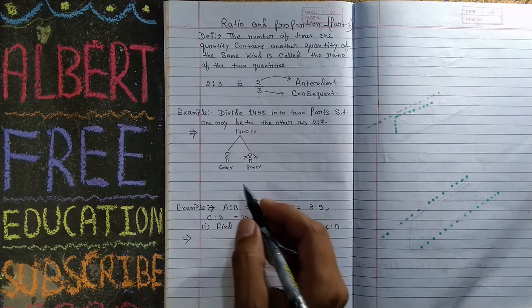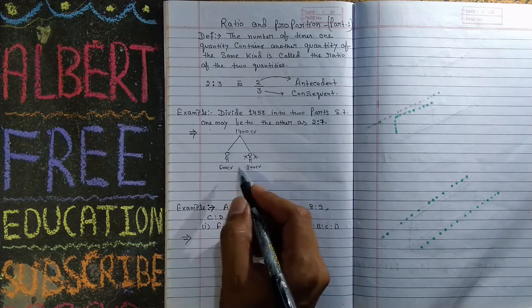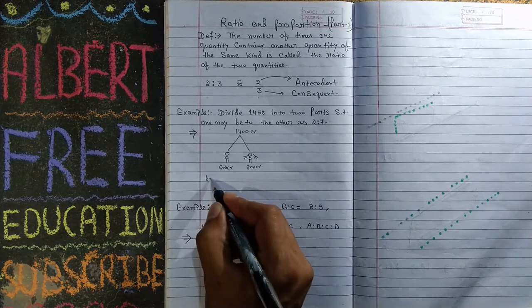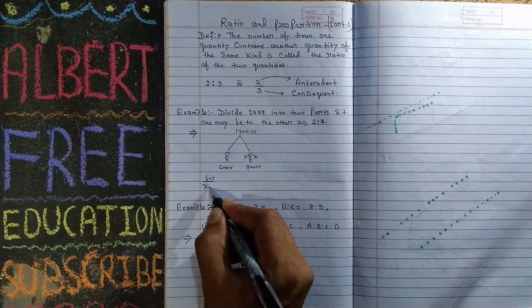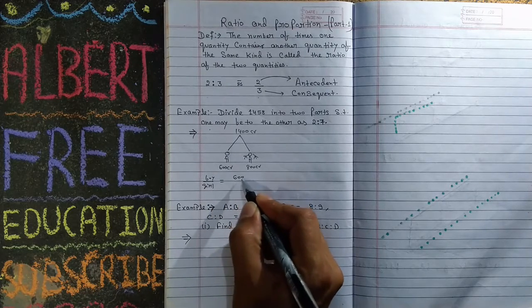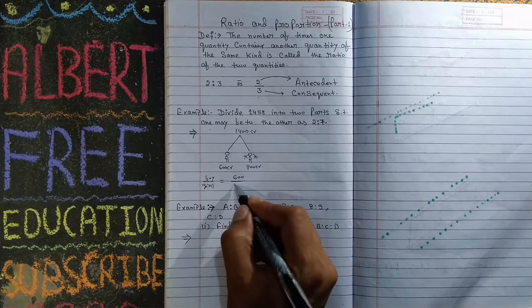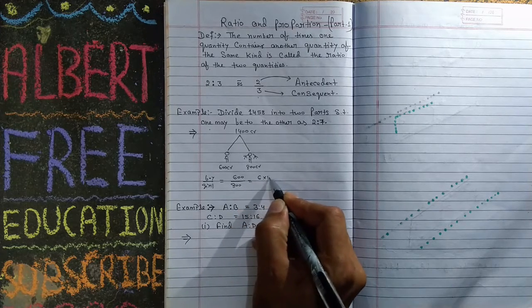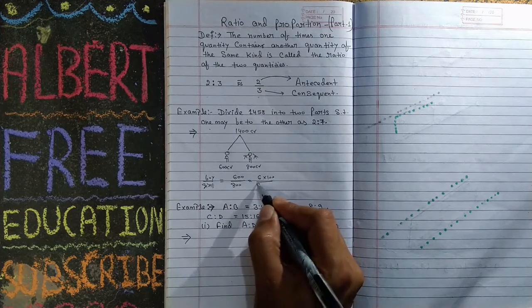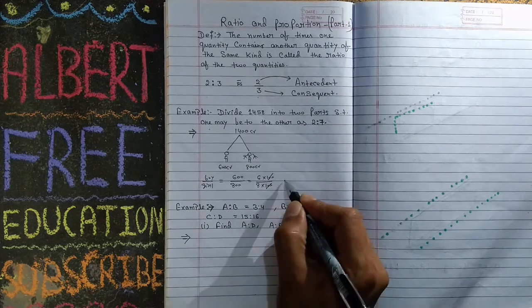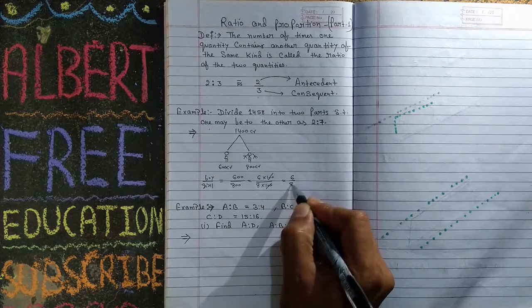If you want to find the ratio of boy and girl, it is 600 upon 800. This is 6 into 100 upon 8 into 100, so both 100s cancel, and you have 6 upon 8.